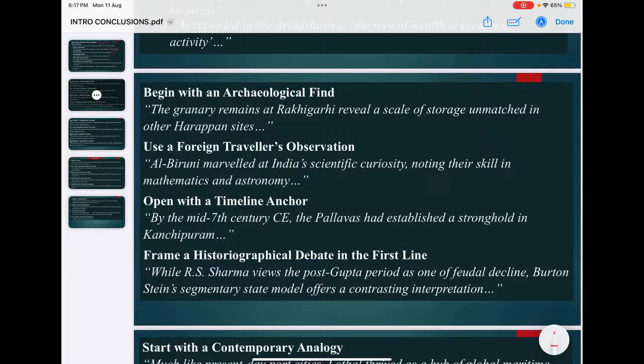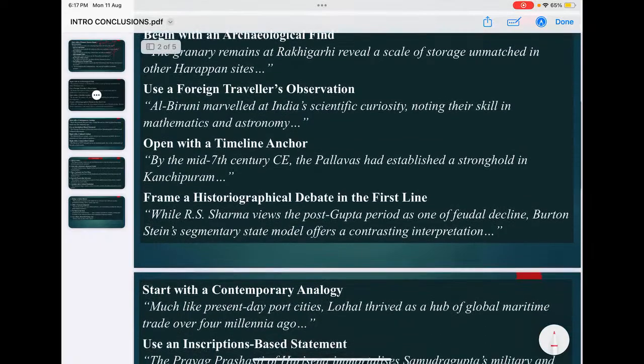Okay. Foreign travelers' observation. Al-Biruni marveled at India's scientific curiosity, noting skill in mathematics and astronomy. So when the question is about the development of, or to what extent India's science or technology progressed, to answer such questions, you can start with the foreigners' observations.